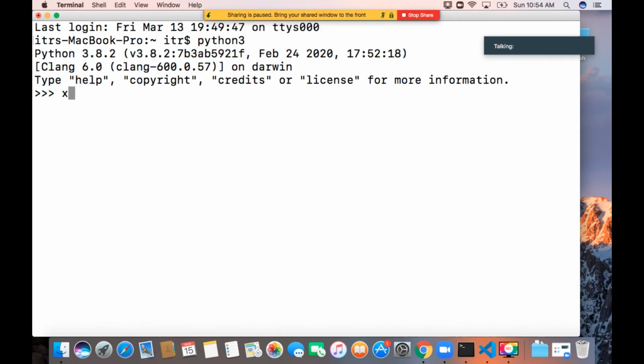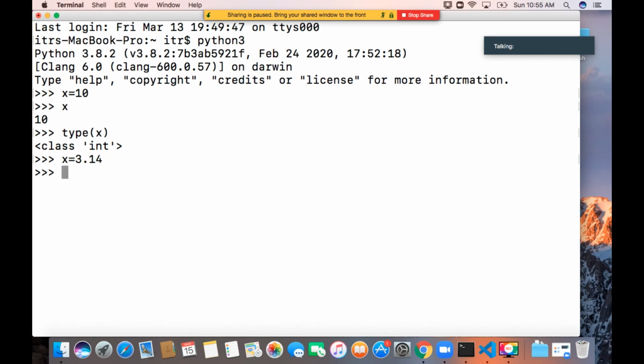Here I can provide something like x equal to 10. That means x is 10; if we provide x, we'll get the value. If you want to know the type of object x is currently pointing to, we can use the type function. type(x) is class int, so int is one of the data types. Now I'm changing x equal to 3.14.